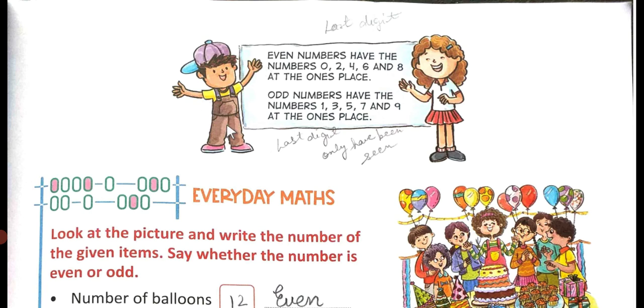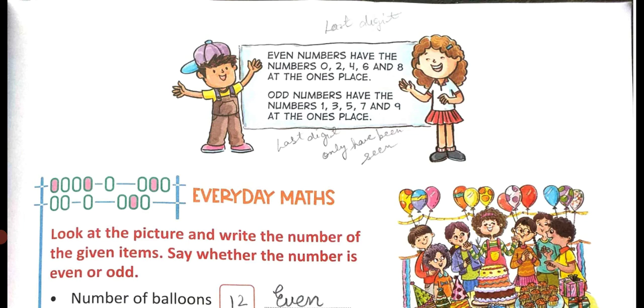For example 132, 136, 144 or 158: you always see the last digit, that is on the ones place. Definitely it will be an even number.